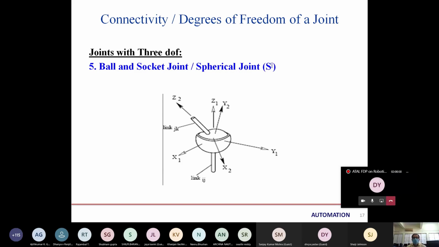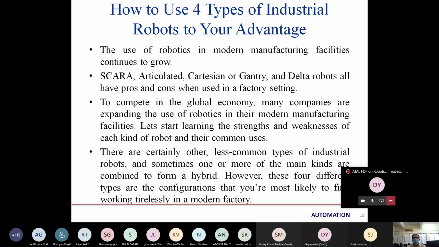Next, now our doubts are seen that, or we can say also called gantry robot, and the Pedlin robot, that is Delta robot. So we will know how to use these robots in industry or in household. The use of these robots in modern manufacturing facilities continues to grow.